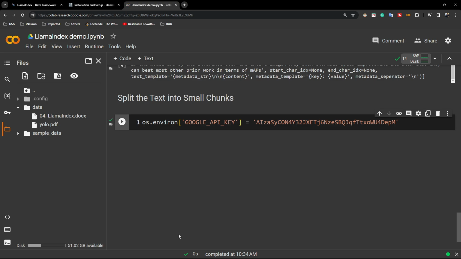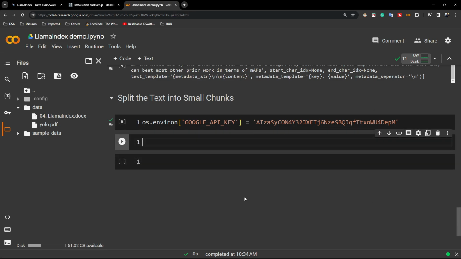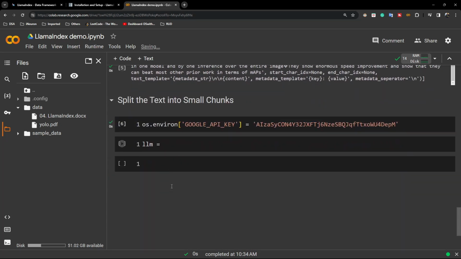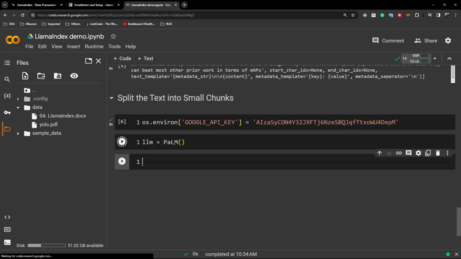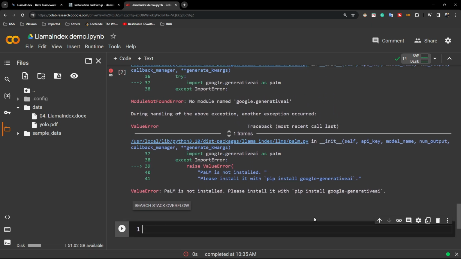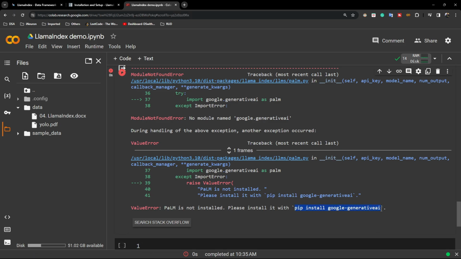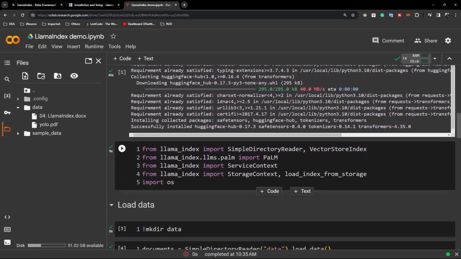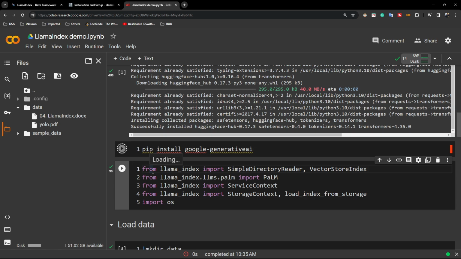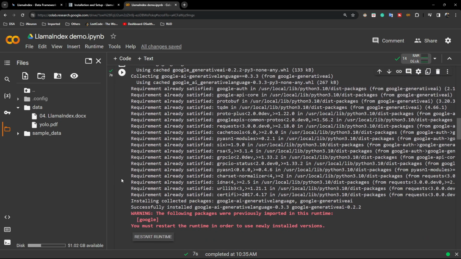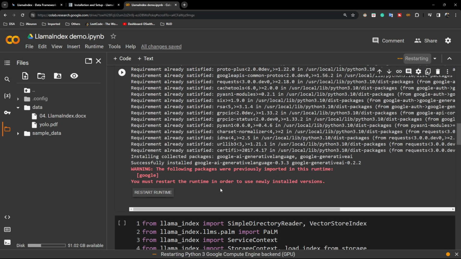Now let me set this key as my environment variable. Done. Then I need to initialize my LLM. LLM wise, I am using something called the Palm model. It will automatically authenticate using this API key. Okay, so Palm is not initialized. Please install Google Generative AI. I think we have already installed this package. Why is it giving this? Okay, let me install it. Okay, I need to restart the runtime. That is why I think it was not working.